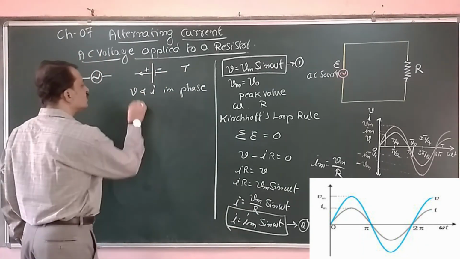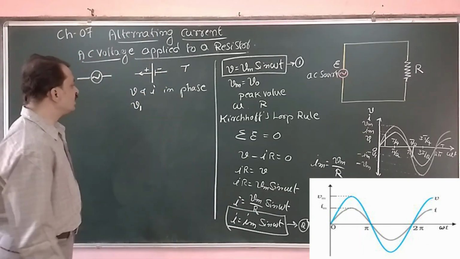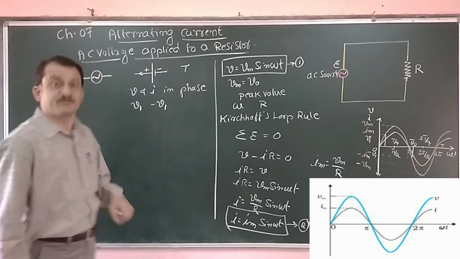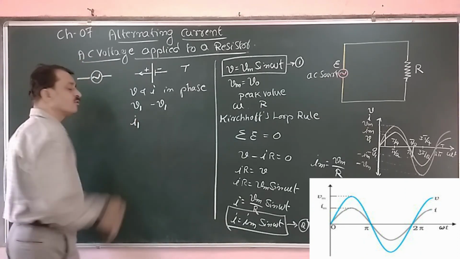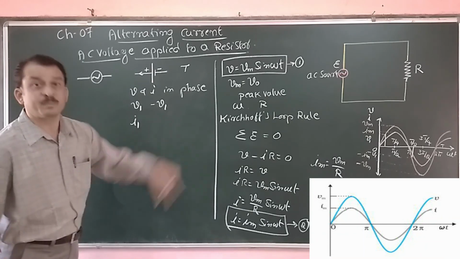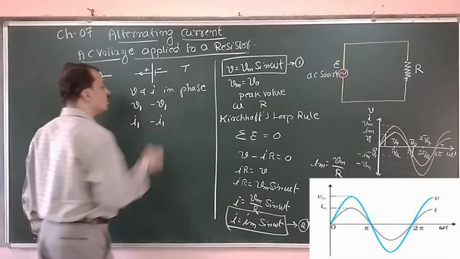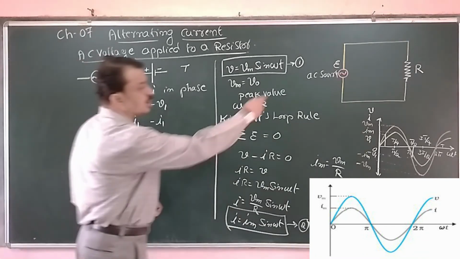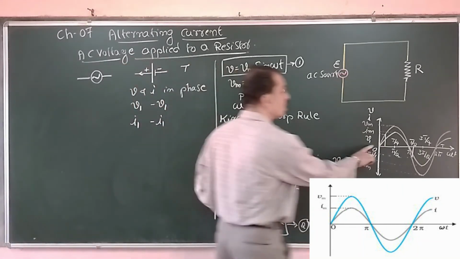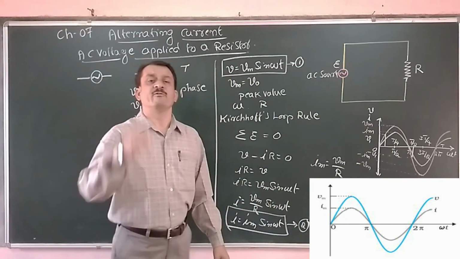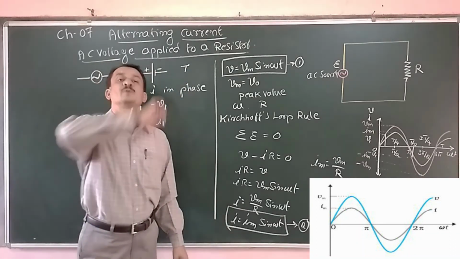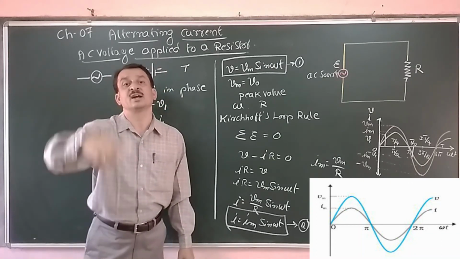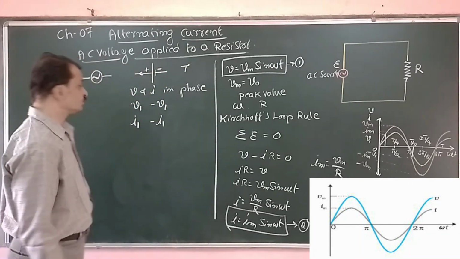For positive voltage V1, we have a corresponding negative voltage minus V1. For every positive value of current I1 at the corresponding time, we have a negative value of current minus I1. Similarly, for every positive value of current in the positive half cycle, there is a corresponding value in the negative half cycle.